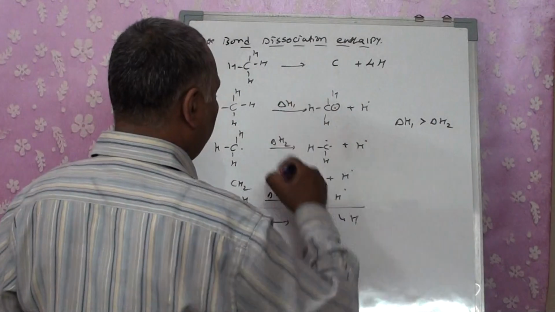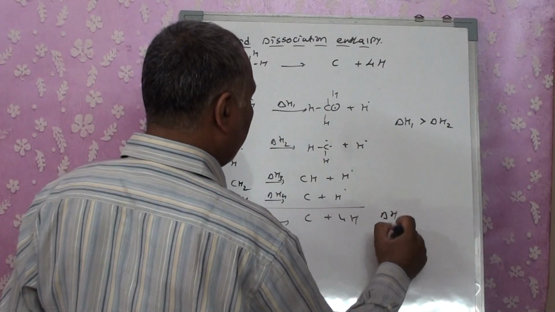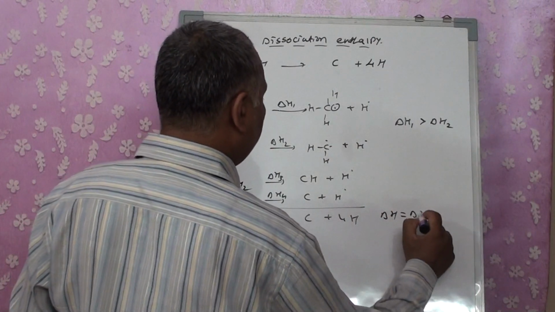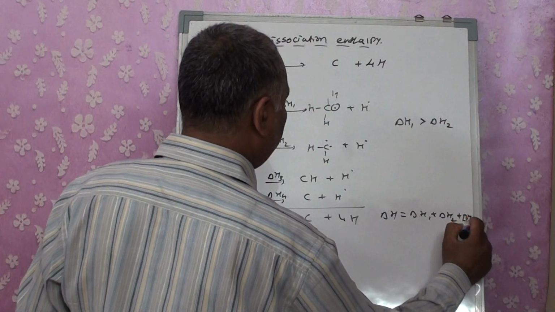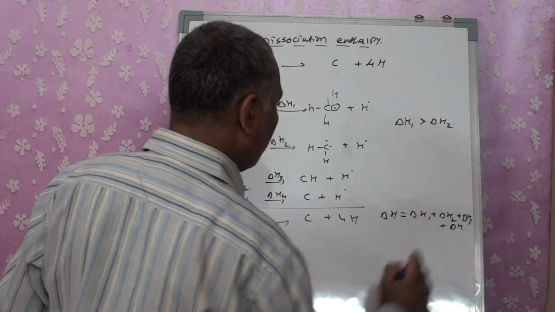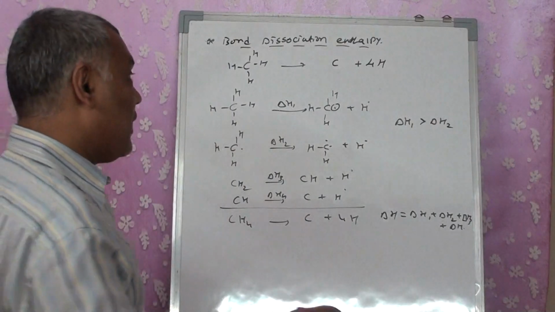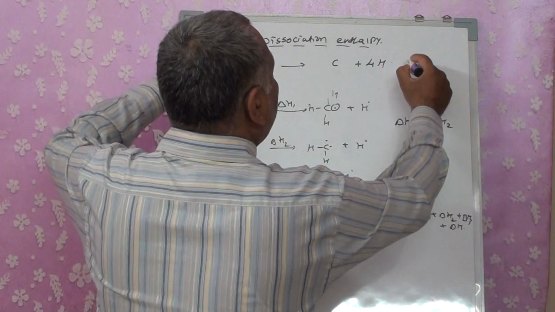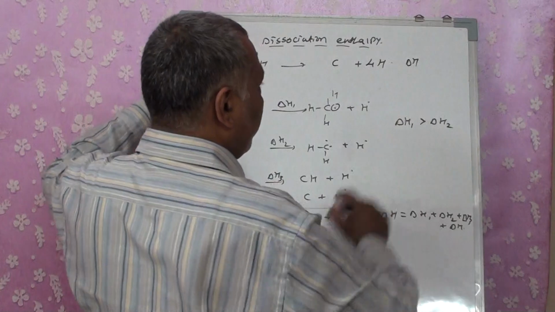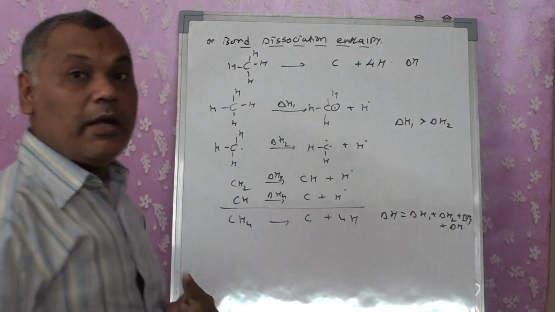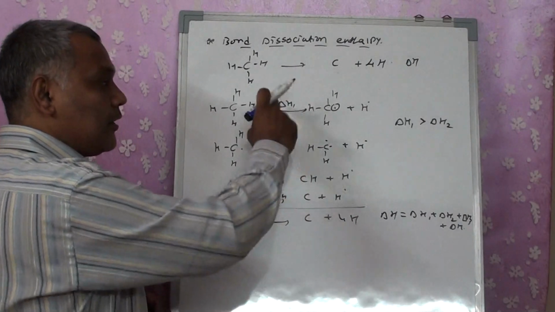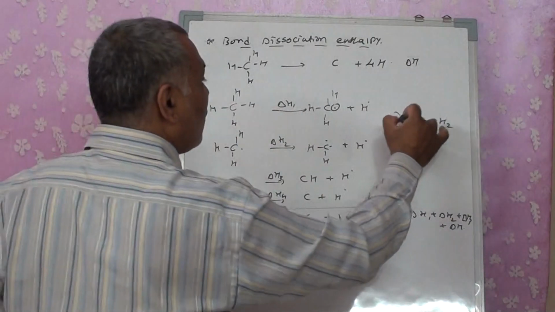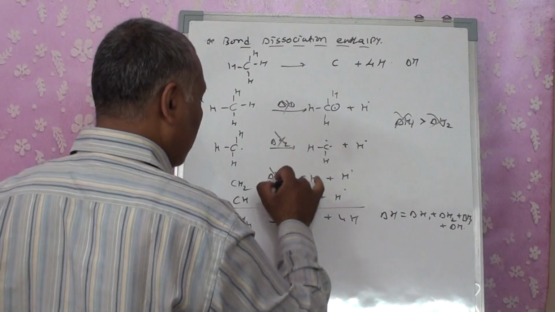So whatever we are going to get, delta H, it's H1 plus H2 plus H3 plus H4. If I want to calculate the energy required for one CH, I am not going to get individual values. These are not possible to be calculated.